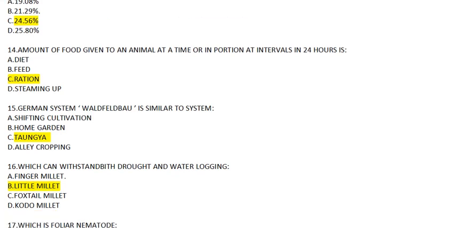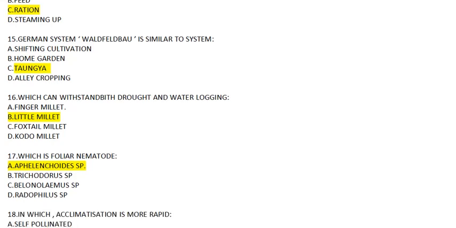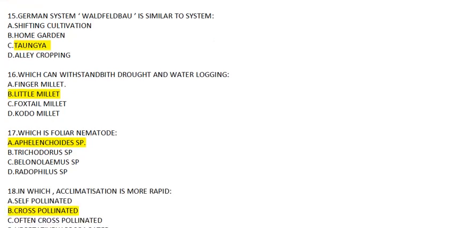Then question number 14. Amount of food which is given to an animal at a time or in portions at intervals in 24 hours is. This is a definition of ration. Then coming to question number 15. German system, this Wolf-Elbau, is similar to which type of system? Answer to this among the options is Taungya system.